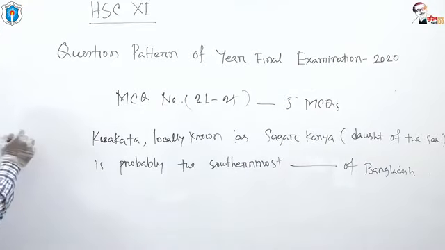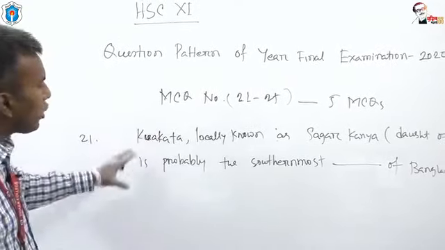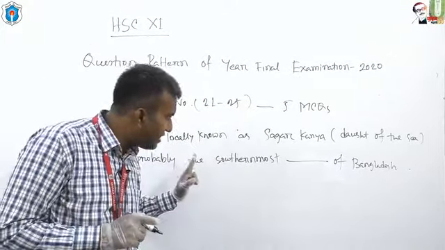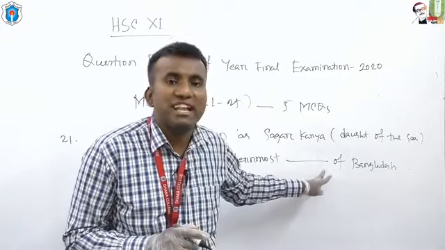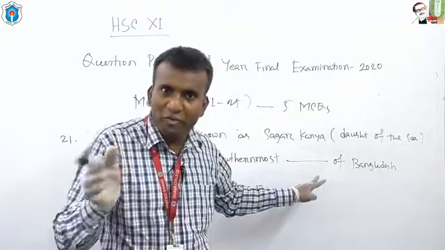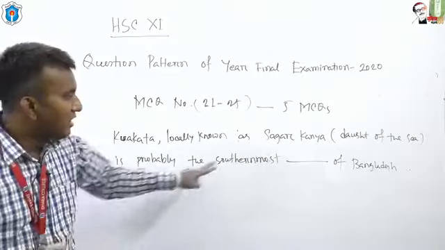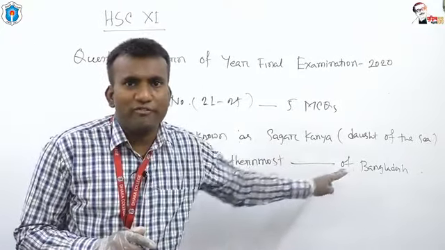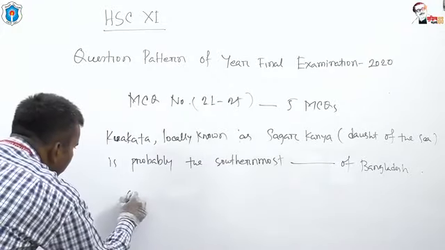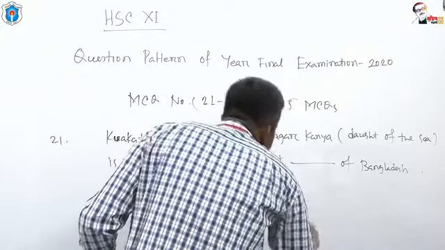This is question number 21. You have been given a line, and inside this line there is a gap. You have to fill in the gap with a suitable word. For your support, 4 options will be given. For example, A, B, C.